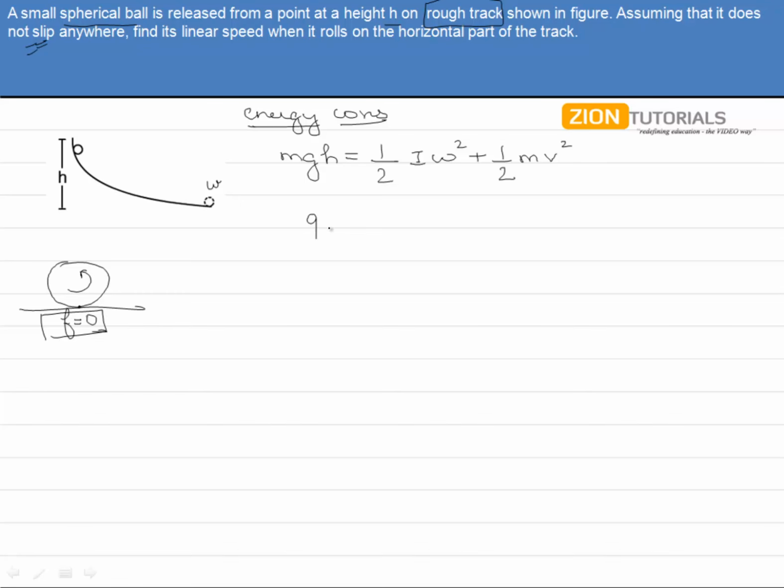Now, putting the values over here, we get 9h equals v square by 5 plus v square by 2, giving us a velocity of under root 10gh by 7.